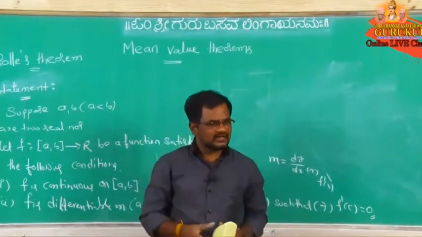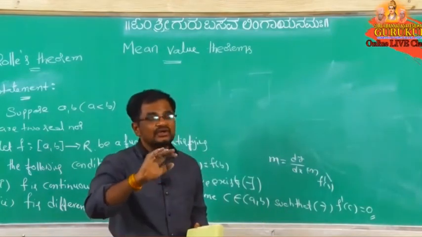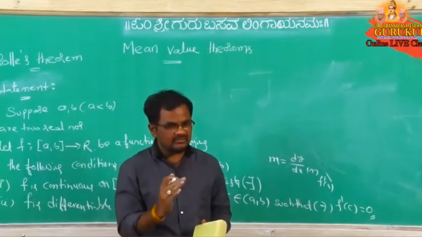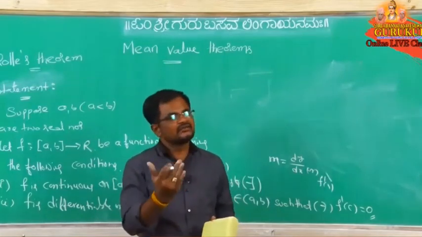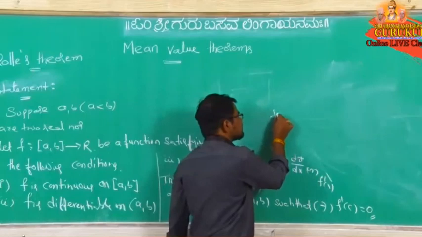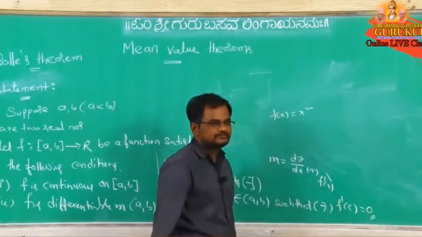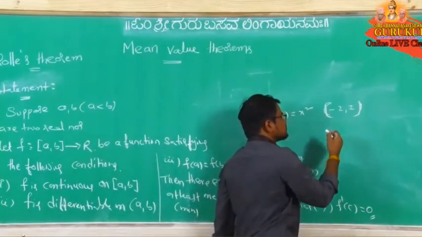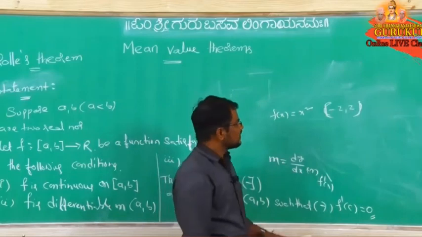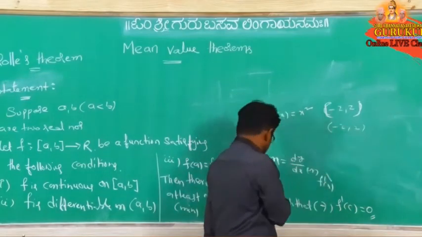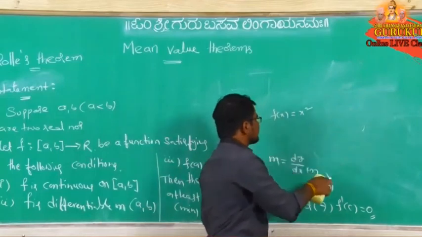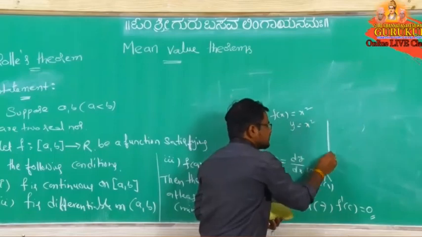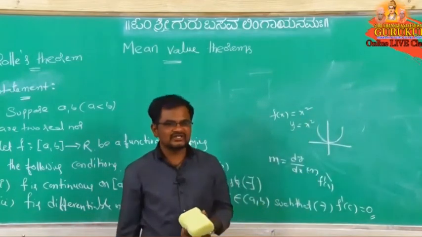Every polynomial function means every polynomial is what? Continuous on real numbers and differentiable also. Every polynomial function is what? Continuous and differentiable also. Polynomial means suppose f of x equal to x square. In that suppose the interval they gave is closed interval -2 comma +2. For the differentiable, open interval -2 comma 2 we will consider here. So f of x equal to x square. This is the parabola or not? This is y equal to x square means this one. It is a continuous function or not?